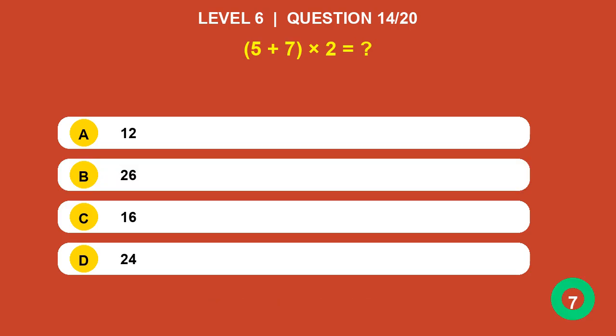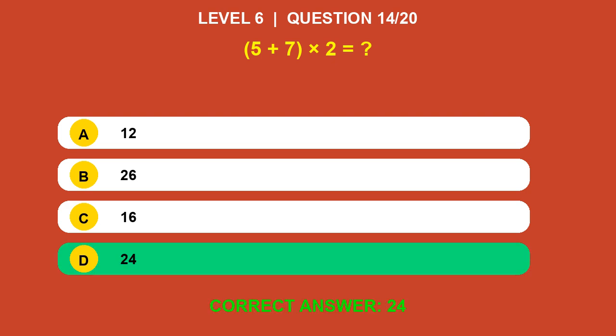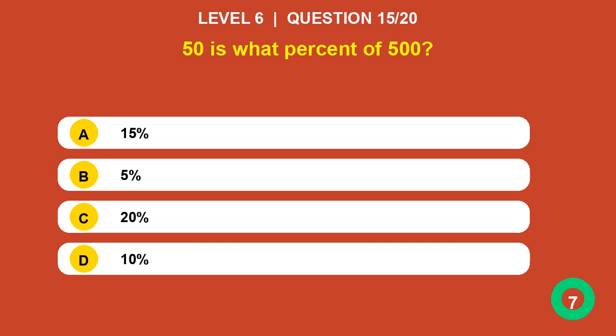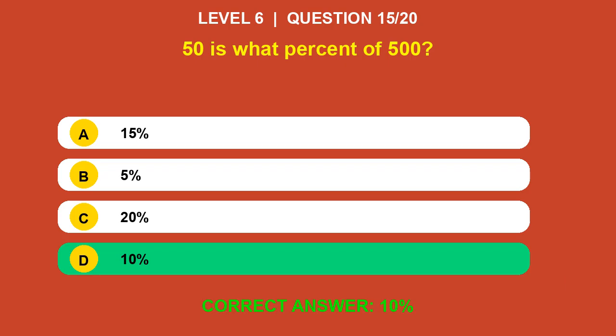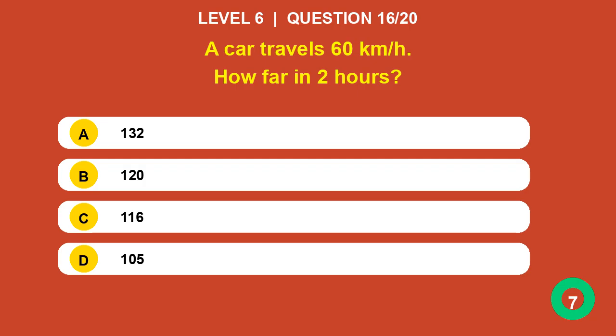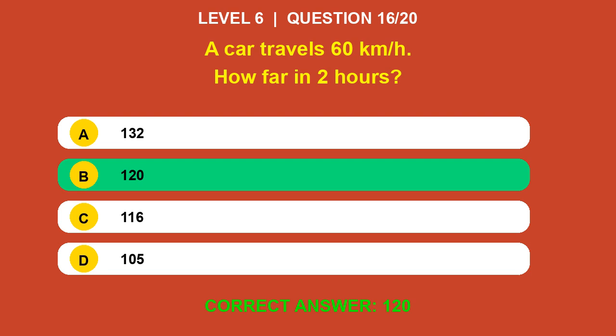5 plus 7 times 2 equals? Answer is 24. 50 is what percent of 500? Answer is 10%. A car travels 60 kilometers per hour. How far in 2 hours? Answer is 120.